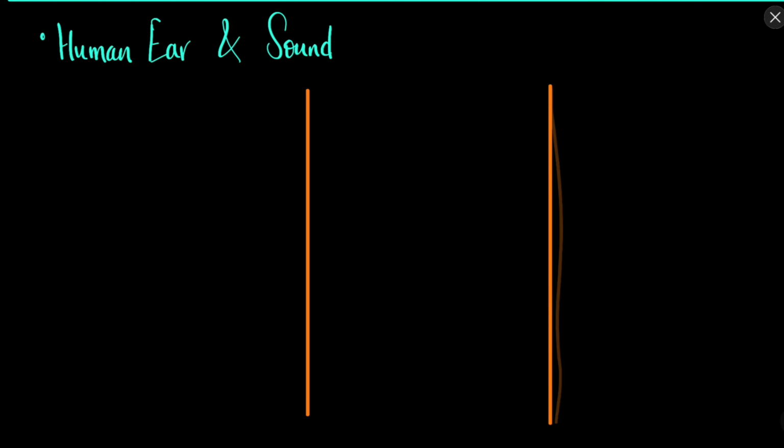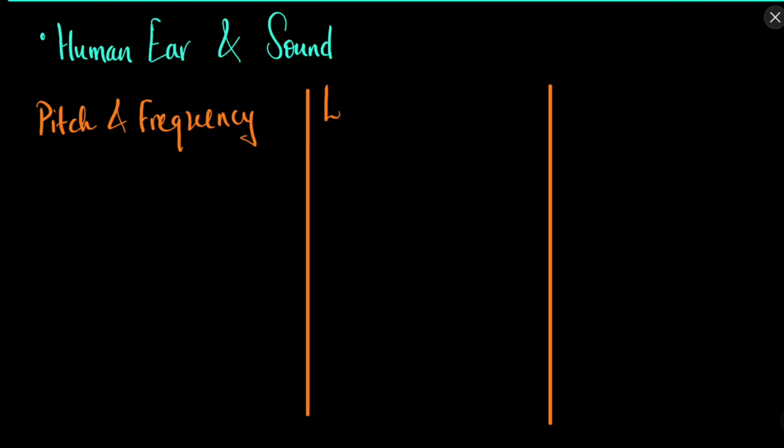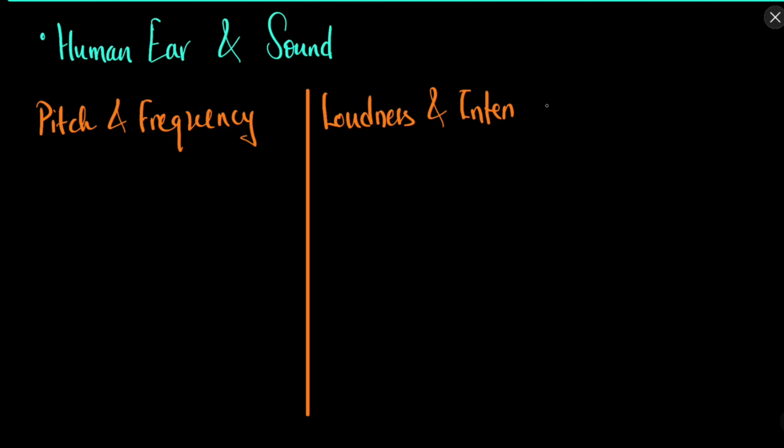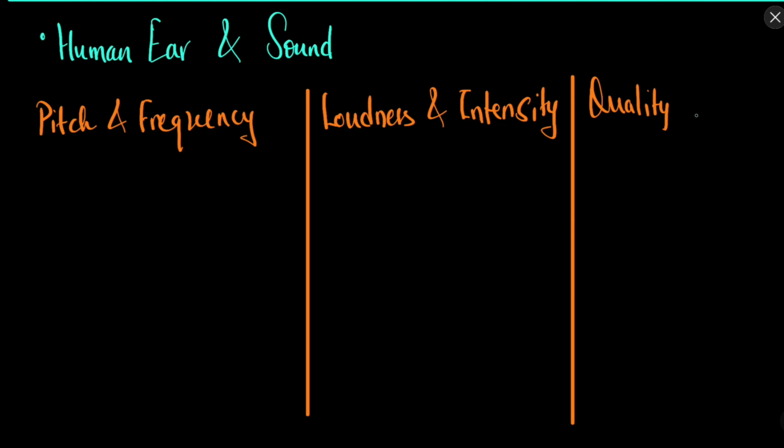First, pitch and frequency; second, loudness and intensity; and third is the quality and waveform.